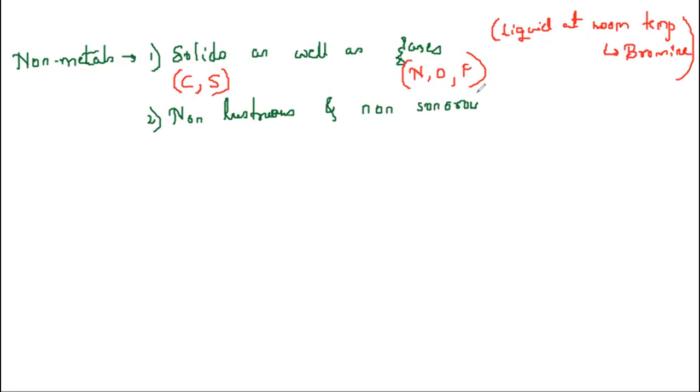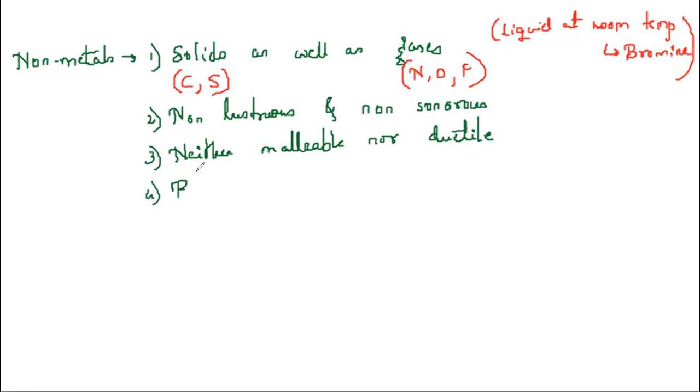That means they do not have a shiny surface, nor do they produce a ringing sound. They are neither malleable nor ductile. Instead, the property of non-metals is that they are brittle. Now, what do we mean by brittle nature?